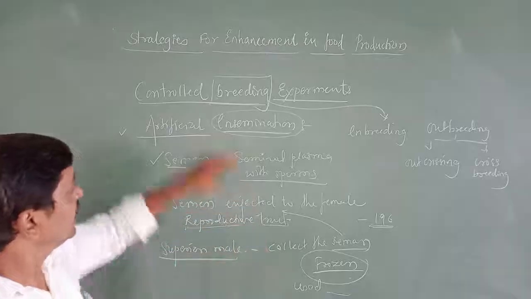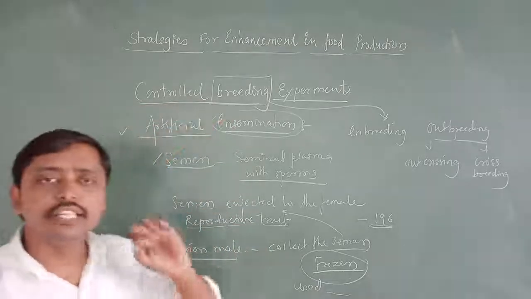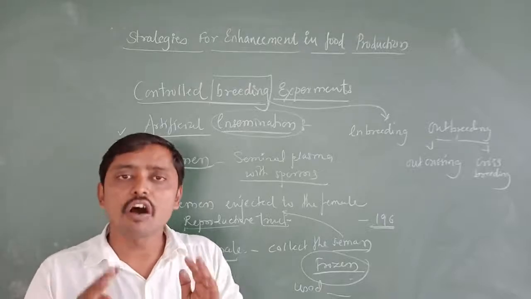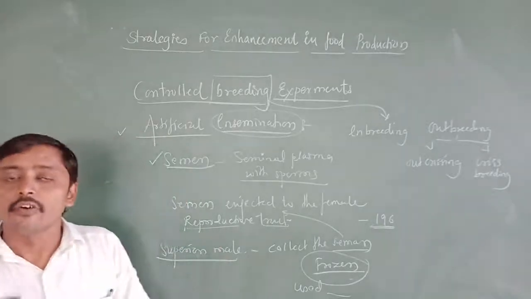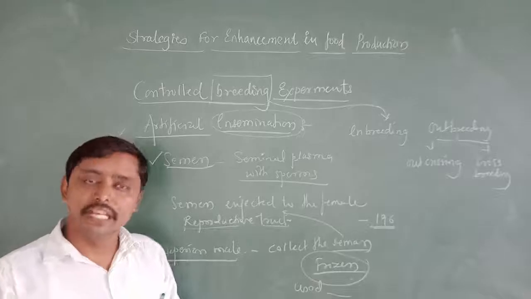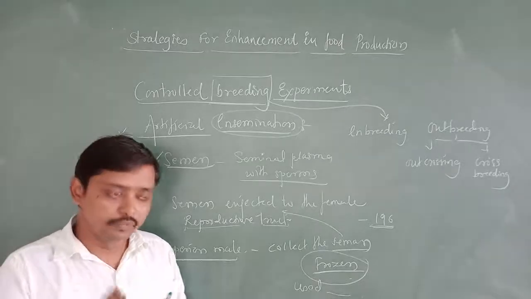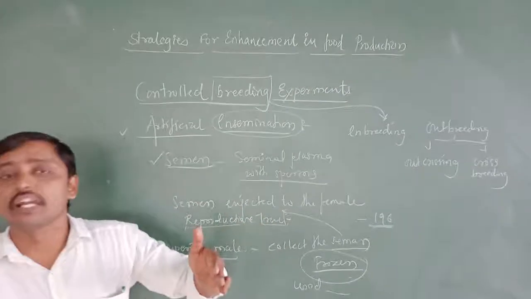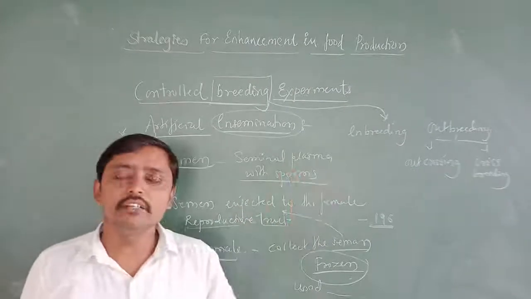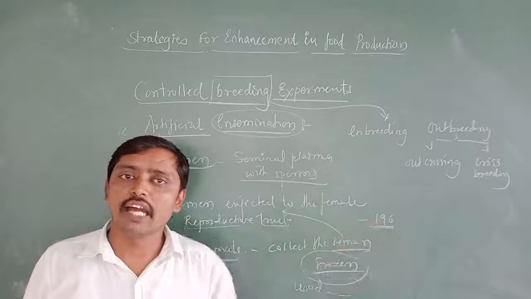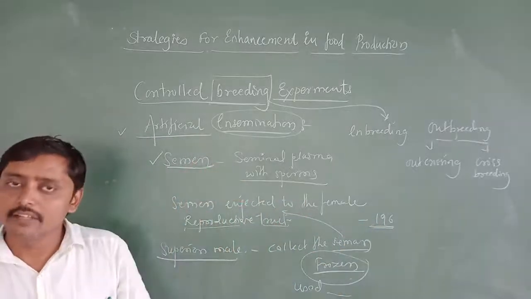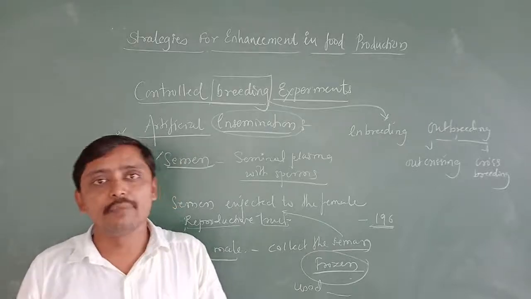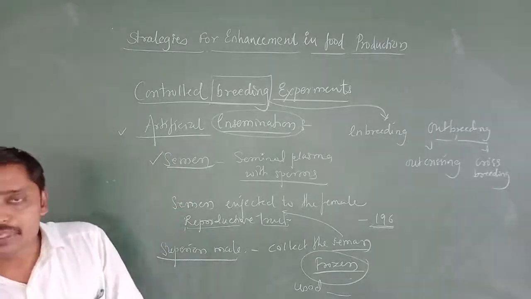Artificial insemination is nothing but the collection of semen from the superior male, or whichever male we are interested in. In the sense, whichever kind of male we are interested in to get the offspring, we collect the semen from that particular superior male. Then we introduce the semen into the female reproductive tract. That is artificial insemination.